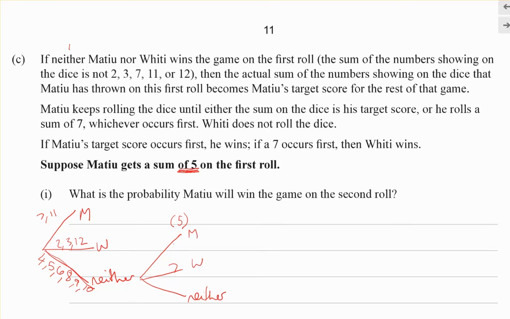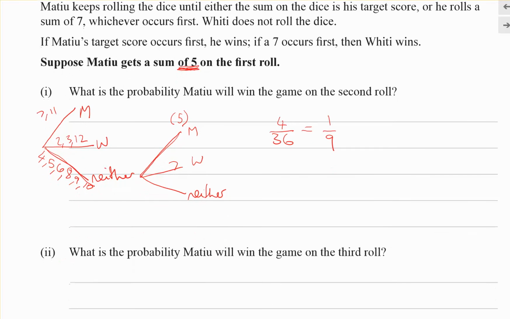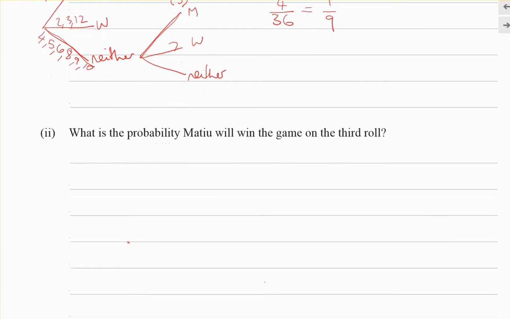So the probability of him rolling a 5 the next time, if you look at the table on the previous page, probability of getting a sum of 5 is 4 out of 36, which is 1/9 again. Right, probability Matthew will win the game on the third roll.